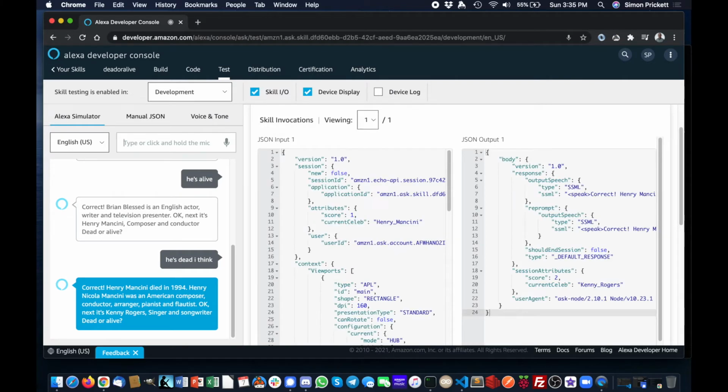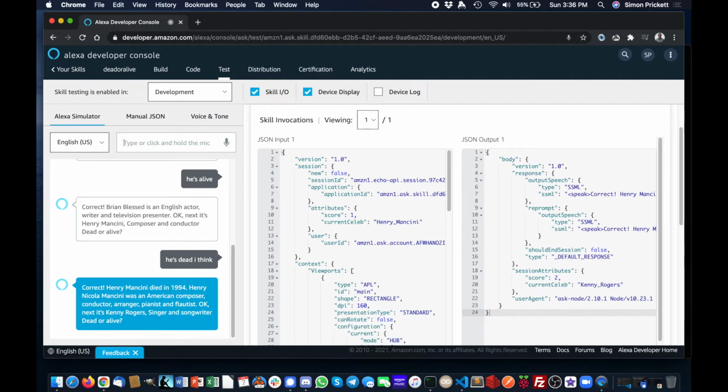Correct. Henry Mancini died in 1994. Henry Nicola Mancini was an American composer, conductor, arranger, pianist and flautist. Okay, next it's Kenny Rogers, singer and songwriter, dead or alive?